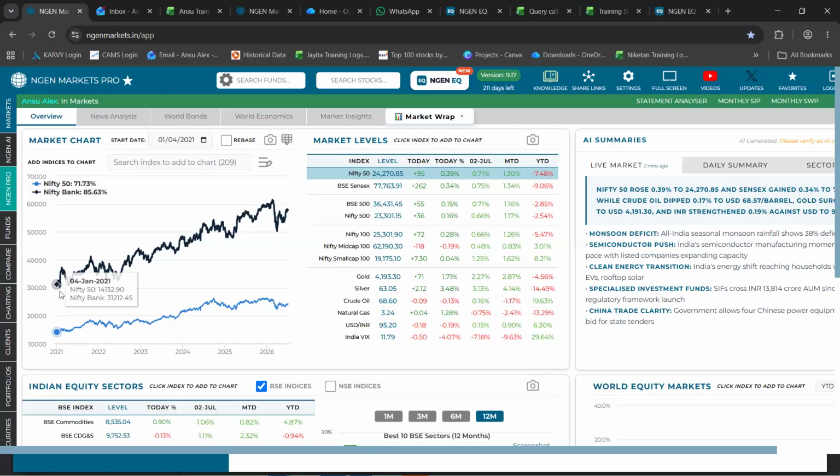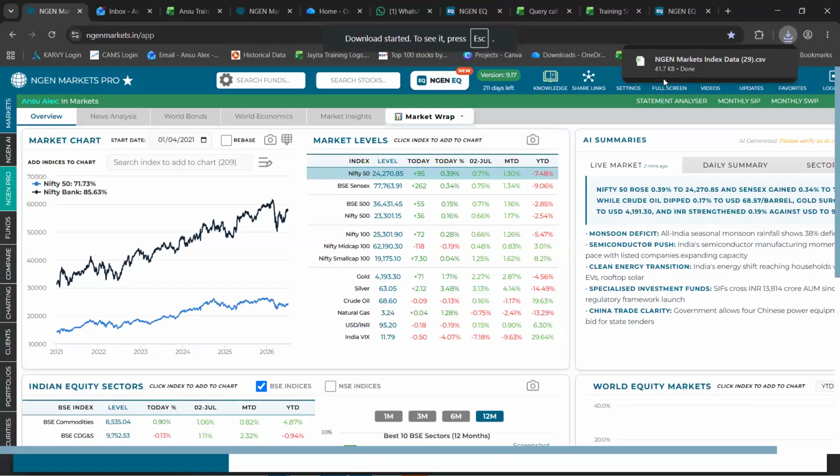Further to that, right next to it, you can see certain icons coming up, a camera-like icon. Wherever you see a camera-like icon in this section, it helps you take a section-specific screenshot. For example, if you click on this camera icon, it can give you a quick screenshot of this market level. And if you want to download the levels of these benchmarks into an Excel file, you can simply click on this icon, which exports all the data into Excel. I'll be quickly showing you the same.